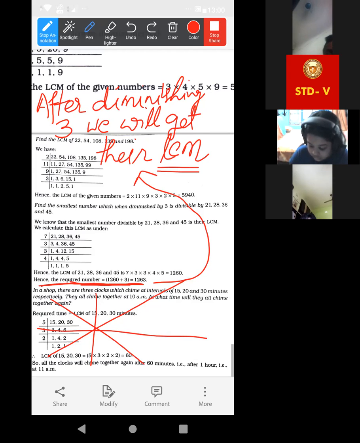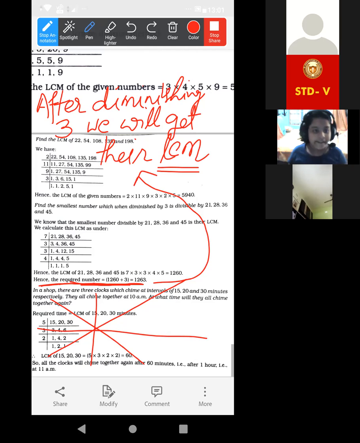So from today, we will continue some HCF and LCM together, in a haphazard way. Otherwise, when you complete all the HCF, you will forget about LCM because these two are mixed.